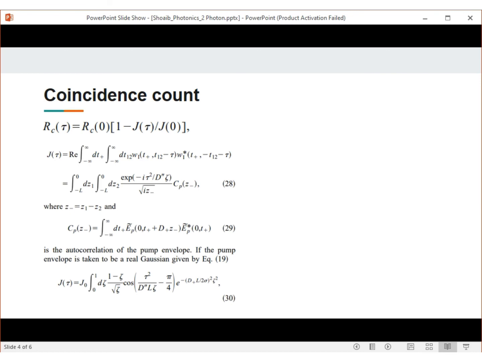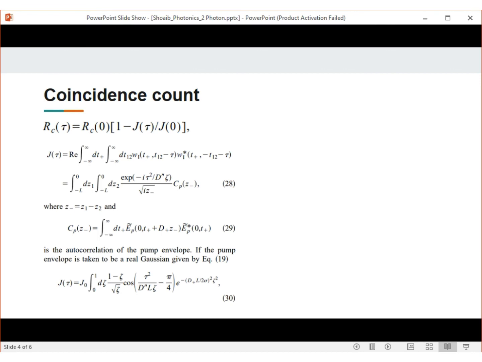For tau equal to 0, the dispersion gives rise to a term 1 over the square root, which is inversely proportional to the square root of dispersion. The decrease in interference is due to the fact that the amplitude for a pair created near the input face of the crystal is broadened by dispersion, while the amplitude for a pair created at the output face does not.